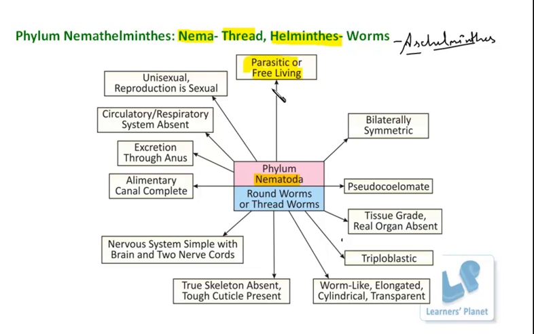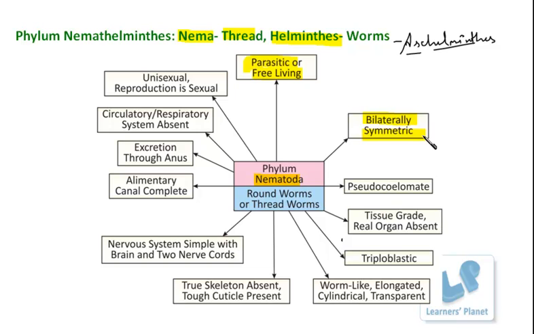But of course the proportion is really very small. If they are free living, they can be either aquatic or terrestrial, which means they may be found in the soil also. But these free living nematodes are less in number. Mostly they are parasitic, and besides this they have bilateral symmetry. I hope you know very well what we mean by bilateral symmetry.